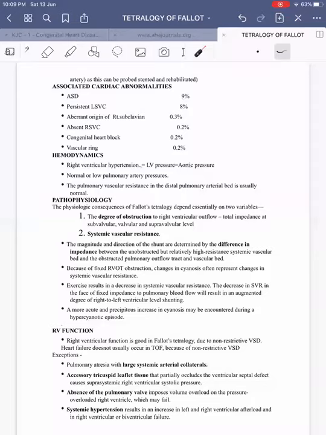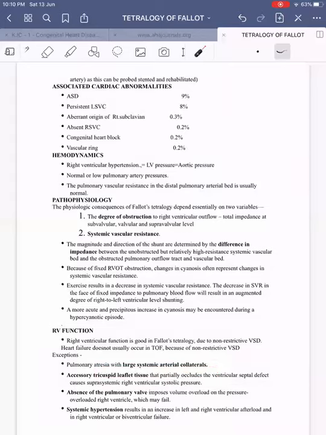Then coming on to RV function, the right ventricular function is good in tetralogy of Fallot, hence they will not have RV failure. This is because of the non-restrictive VSD through which it can easily decompress into the LV. Heart failure usually does not occur in TOF except in the following situations. That is pulmonary atresia with large systemic arterial collaterals, so that there is relatively increased pulmonary blood flow, which in turn can lead to heart failure.